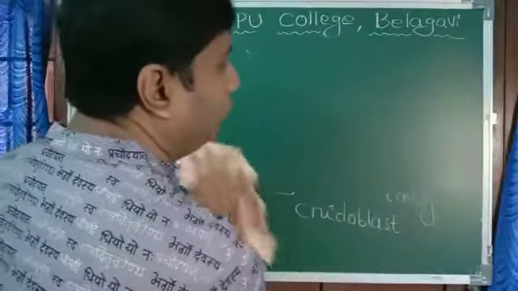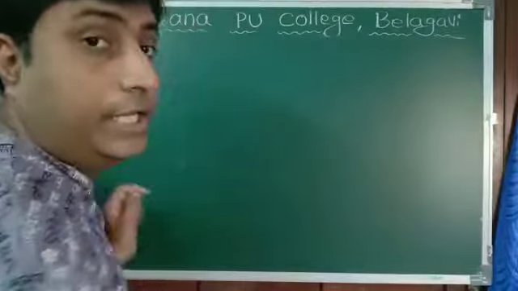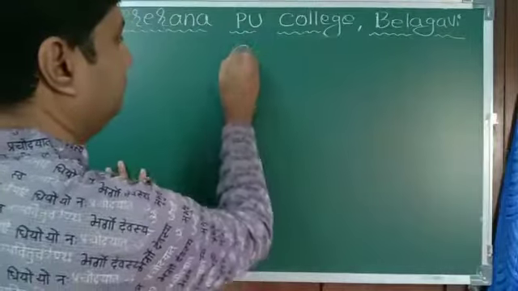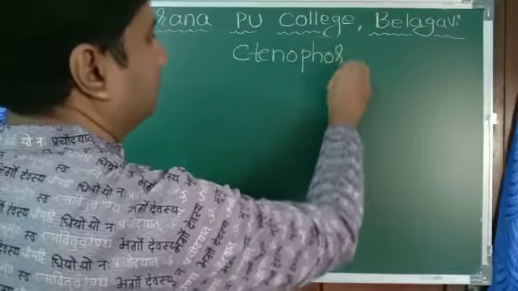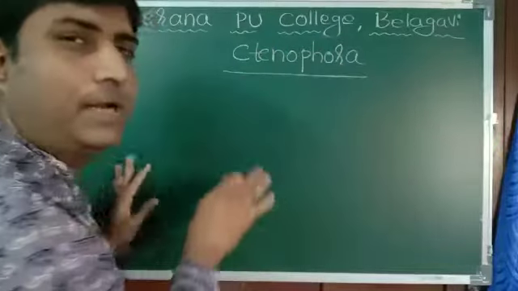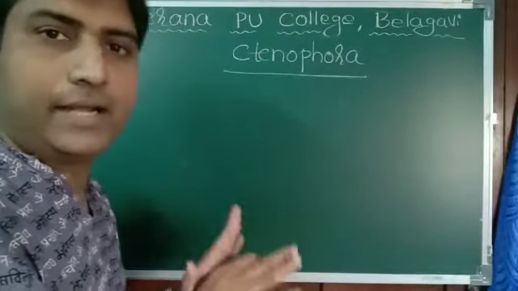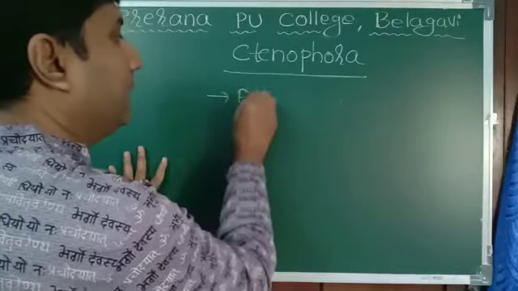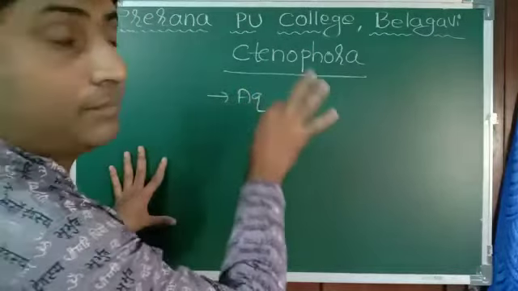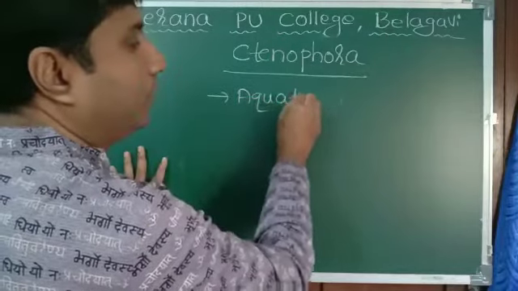Now I will move on to the third one, Ctenophora. Its properties are somewhat similar to Coelenterata. The Ctenophora are again aquatic, exclusively in sea water, marine, no freshwater form.